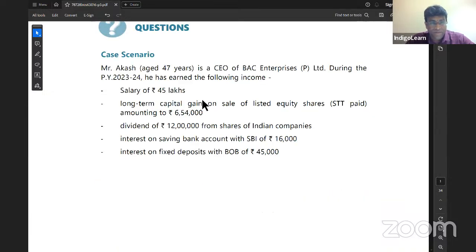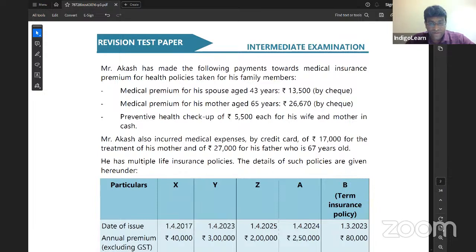From the starting, let me go. Salary, capital gains, dividend, no. Interest on savings bank is 16,000, but I can take a deduction of 10,000 rupees under section 80TTA. Next. Medical insurance premium for spouse 13,500, I can definitely take it. And medical insurance for mother 26,670, and below they gave for father it is 27,000. So 27,000 plus 26,670, both put together, I can take only 50,000. I can't take more than 50,000.